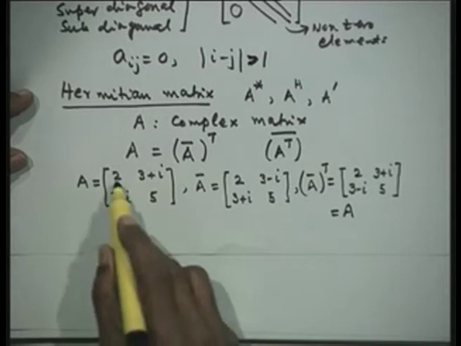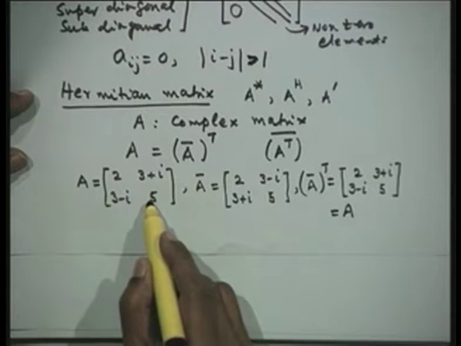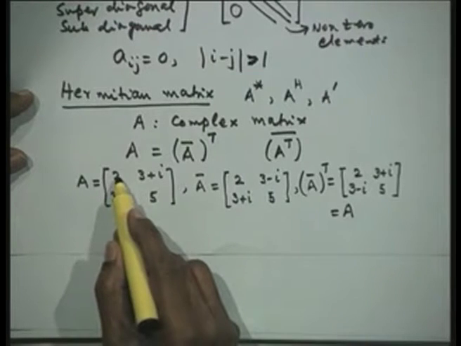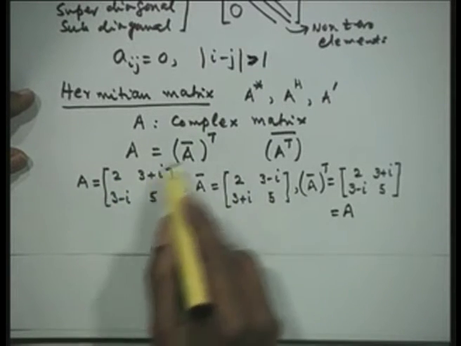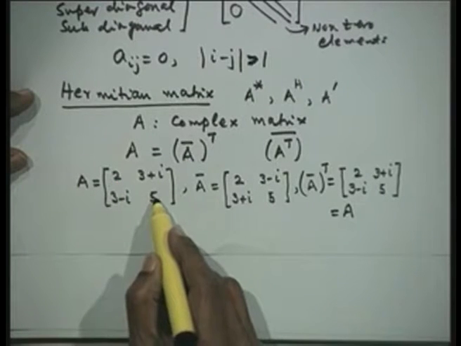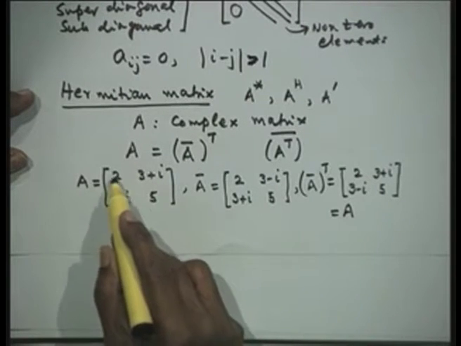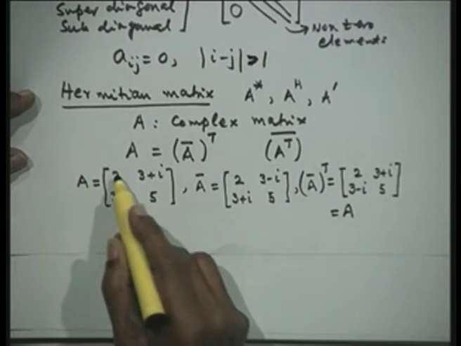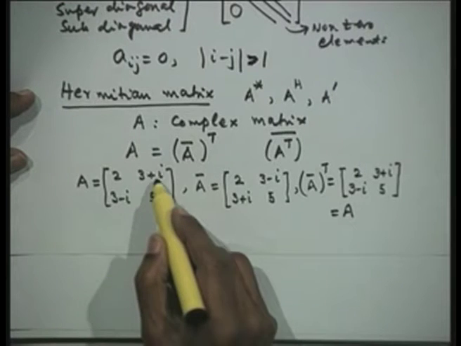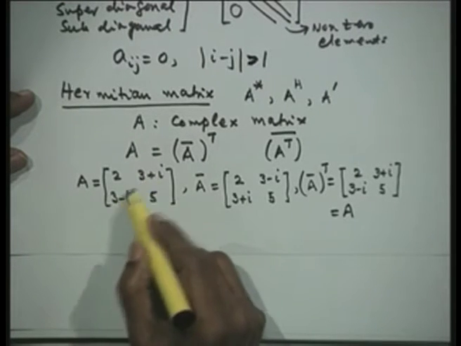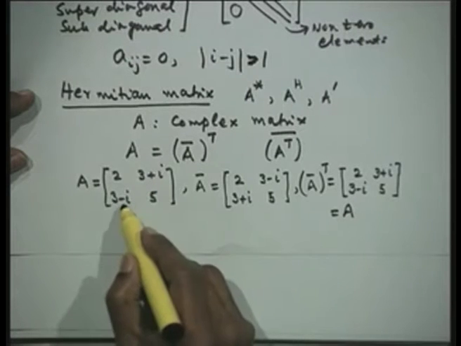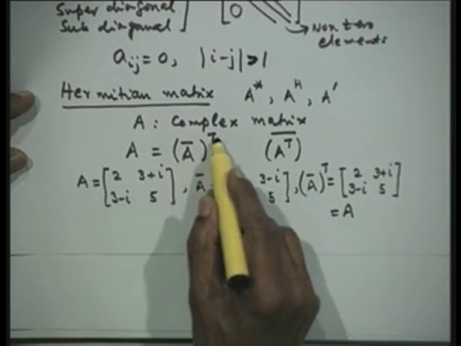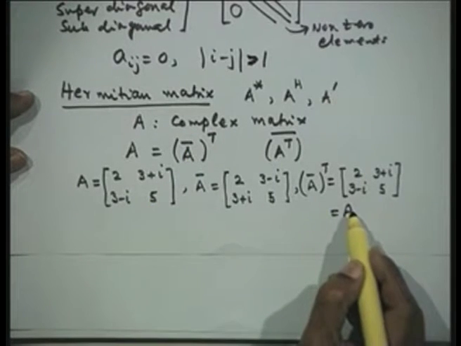Now, you can observe two properties here. The diagonal elements are all real. If the diagonal elements are not real, then the conjugate will not be equal to the original. Once the conjugate is equal, these are all real elements, because this will then read a plus ib is equal to a minus ib, which we can simplify and show that the diagonal elements should all be real. And the off-diagonal elements are complex conjugates of each other. So, this is 3 plus i, this is 3 minus i. They are conjugates of each other, so that when we take the conjugate and then the transposition, we get back the matrix A.